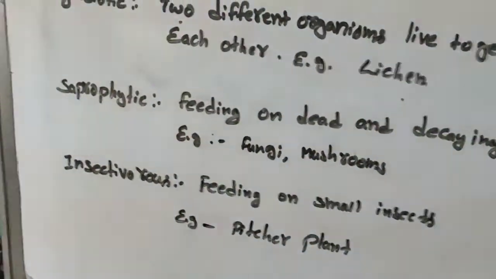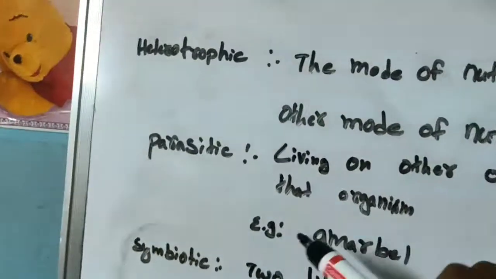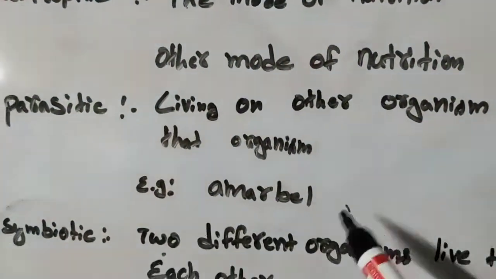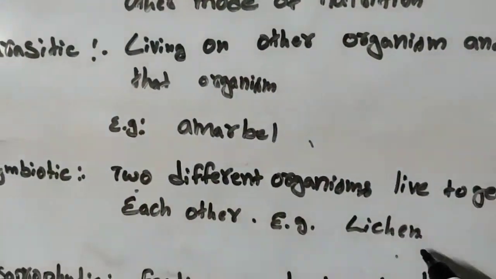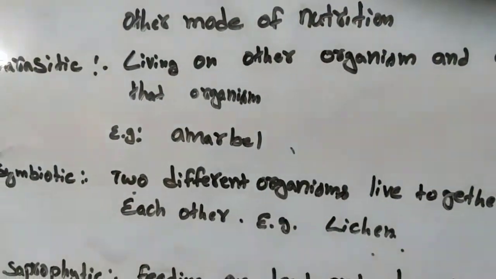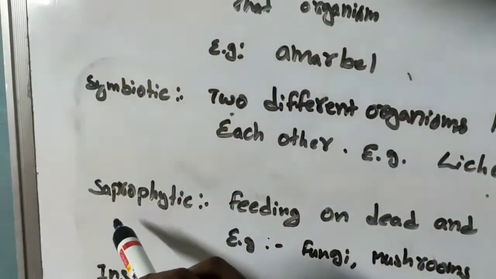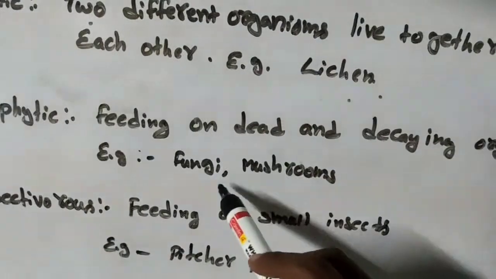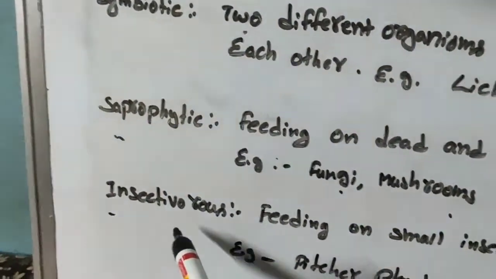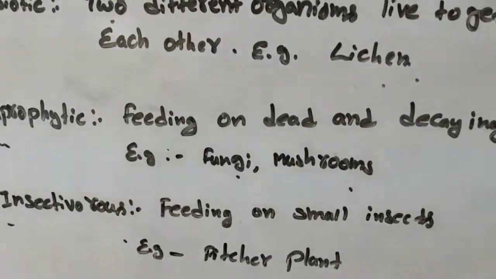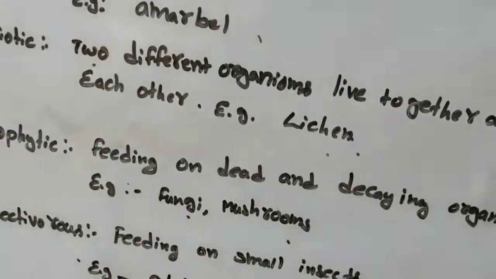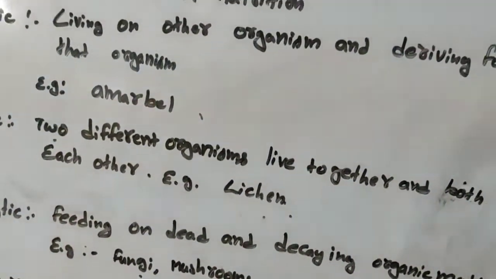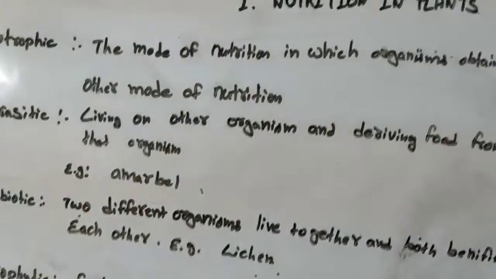This is insectivorous plants. Okay, so once again I am repeating. Example of parasitic mode of nutrition is Amarbel. Example of symbiotic mode of nutrition is lichen, which is a combination of algal and fungal component. And example of saprophytic mode of nutrition is fungi and mushrooms. Example of insectivorous mode of nutrition is pitcher plant. Okay, so this is the completion of our lesson on nutrition in plants.